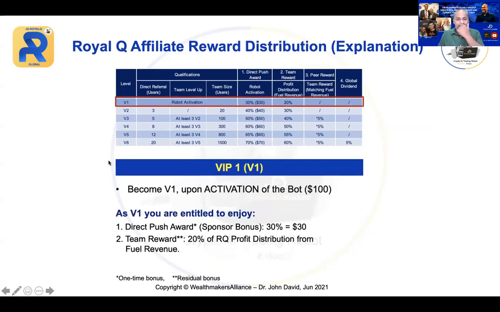So now the first level is VIP 1 or V1. To become V1 is very easy. You just have to activate your bot. That's all. To activate your bot is $100. So then you become V1.